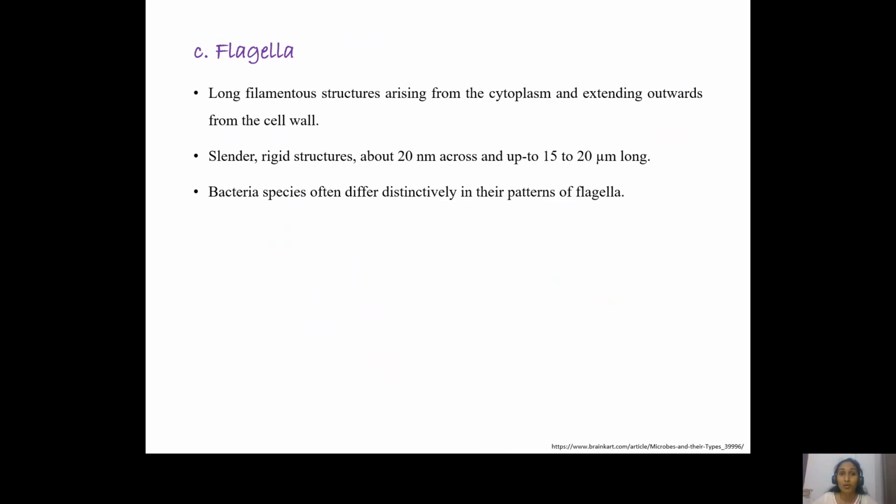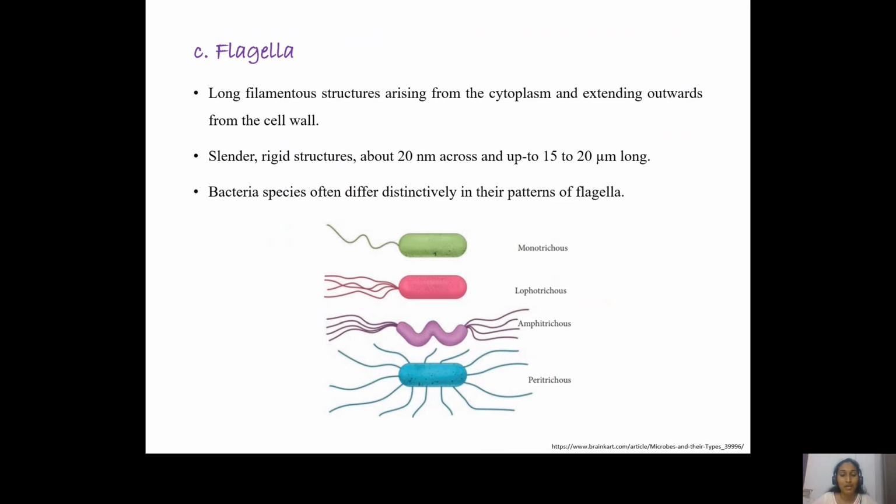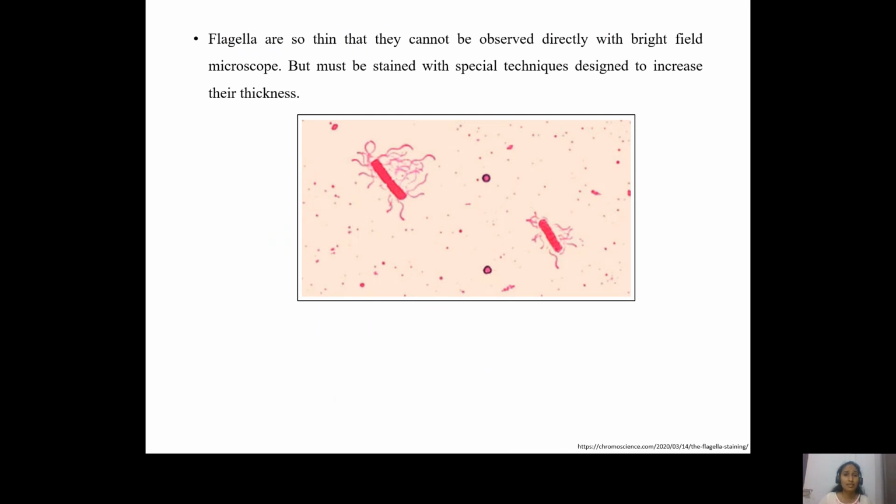Based upon the arrangement of flagella, we can also identify the bacteria. If only one flagellum is present on one side of the bacterium, it is called monotrichous. If there is a tuft or a group of flagella on one side, it is called lophotrichous. If there are two bunches of flagella on either side of the bacterium, it is called amphitrichous. And if the flagella are distributed evenly all over the surface of the bacterium, they are called peritrichous.